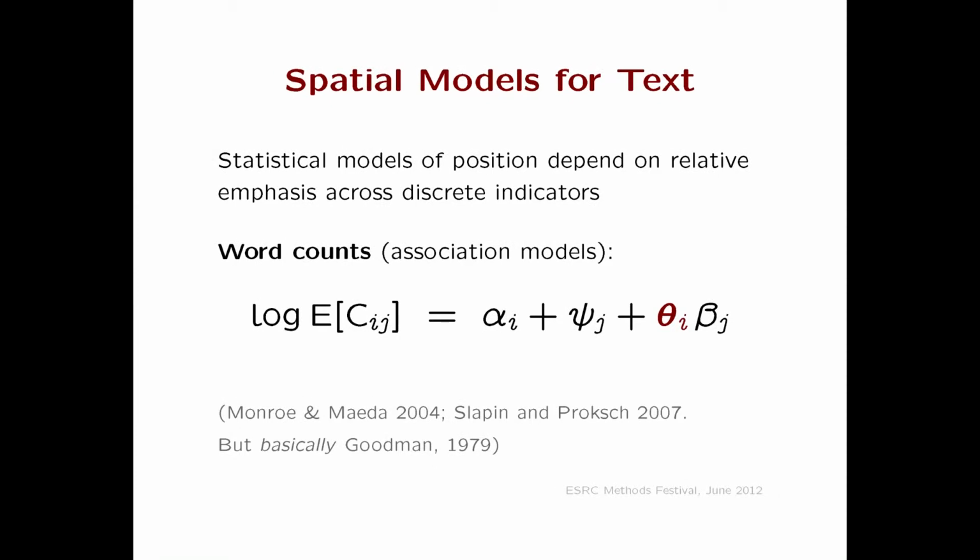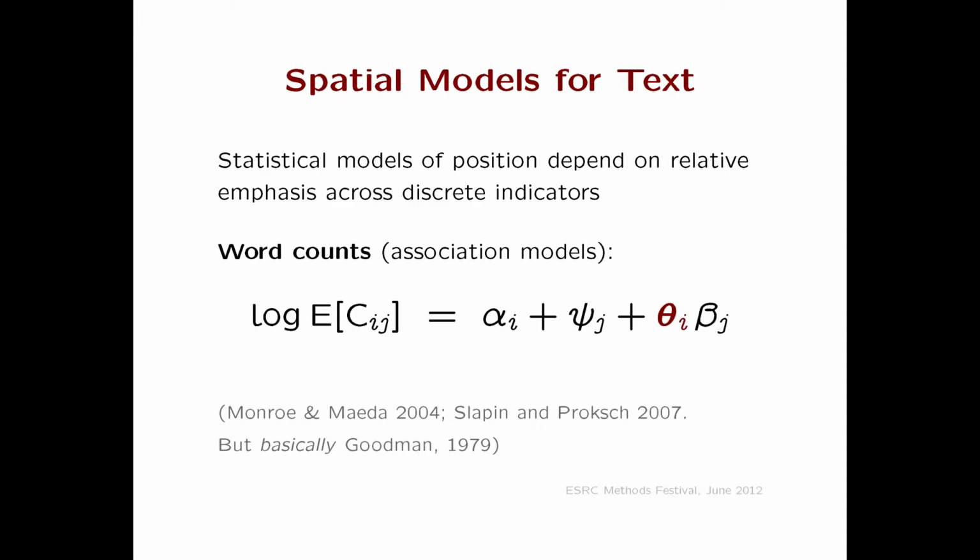When we think about learning about positions from text, we need a model. I'm going to work with a class of statistical, so-called spatial models which extract positions from text. The basic intuition for these models is at the top there. If you want to know what position is being taken or understood, then you need to consider the relative emphasis of words, topics, or issues. Here we're going to think of the things that we can generate relative emphasis over as words. I say this more often, I say that less often.